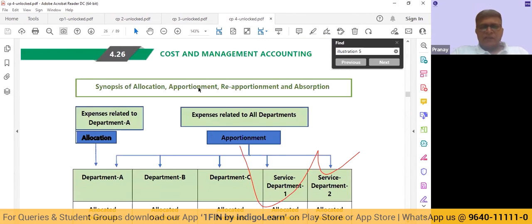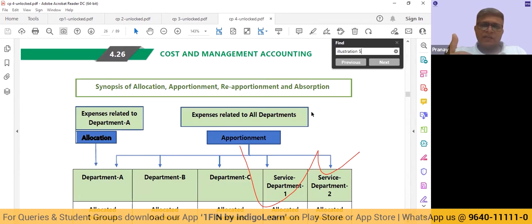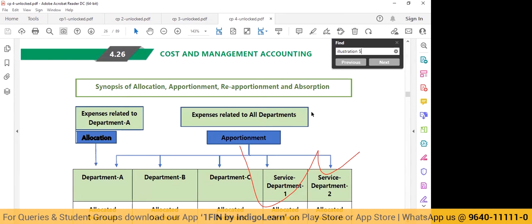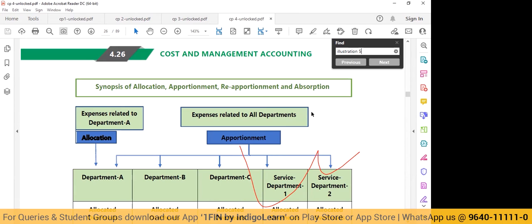Basically, when we talk about overheads, overheads by their very nature are comprised of indirect material, indirect labor, indirect expense, meaning these expenses are not directly related to manufacturing of one single unit. These are expenses in relation to the entire production facility, or common for 2 or 3 products. It is not for one single unit. So all these indirect things are going to become your overheads. Are we clear on that? Yes, yes. All right.